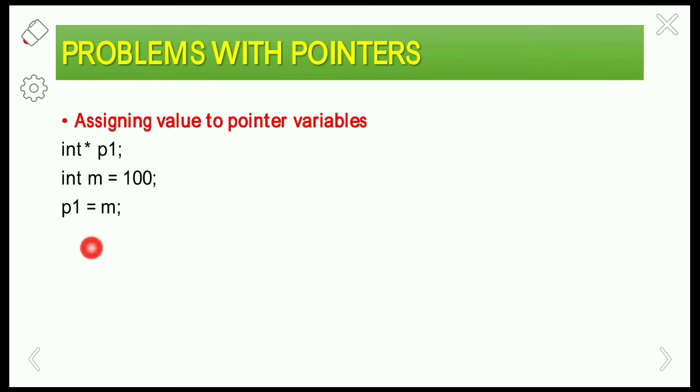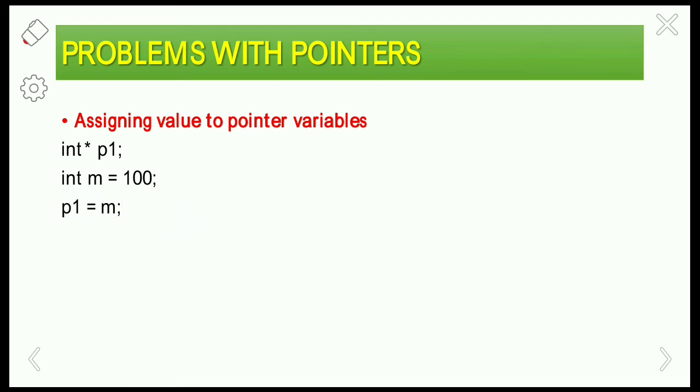Remember one thing: a pointer points to the address of another variable, but it won't store any value. Pointer will only point to an address, but here we are assigning the value of m to the pointer p1, which will lead to an error.